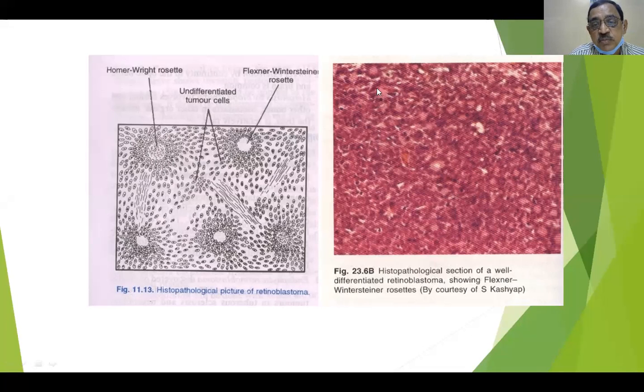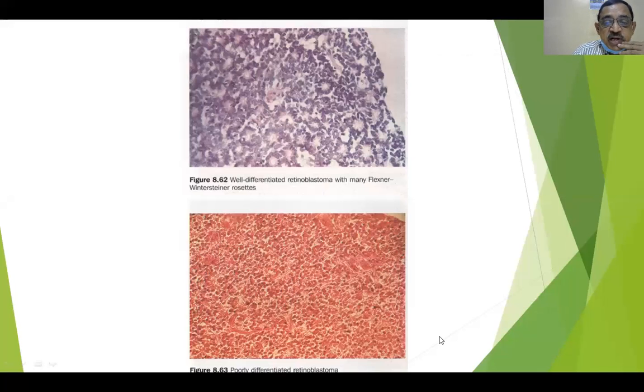So likewise, there are plenty. So well-differentiated retinoblastoma again with many Flexner-Wintersteiner rosettes. These are all Flexner-Wintersteiner rosettes. And this is a picture of poorly differentiated retinoblastoma.